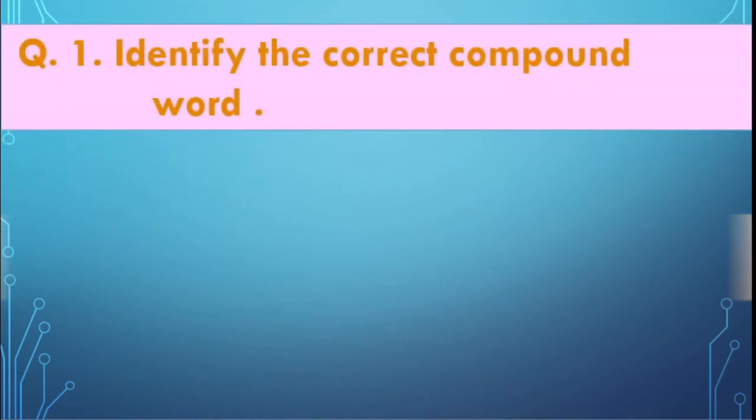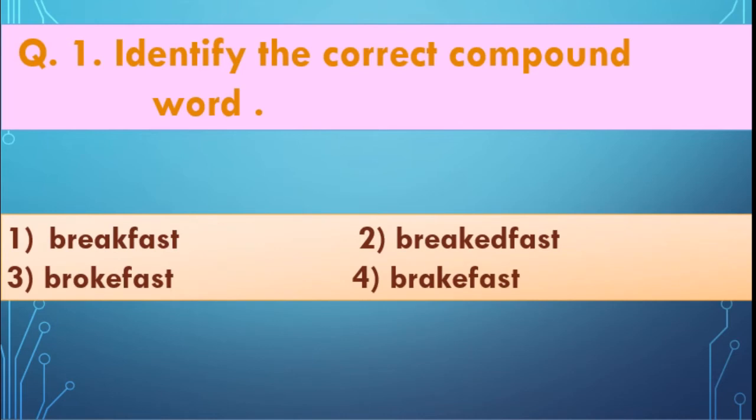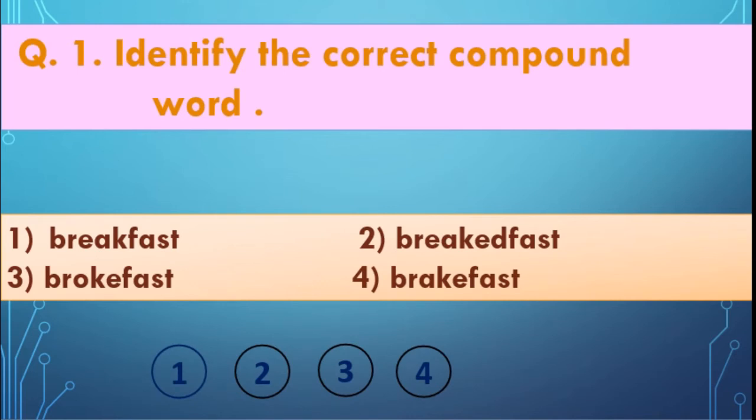Identify the correct compound word. Here 4 options are given. So we have to find out the correct one. See, first one, breakfast, braked fast, broke fast, break fast.